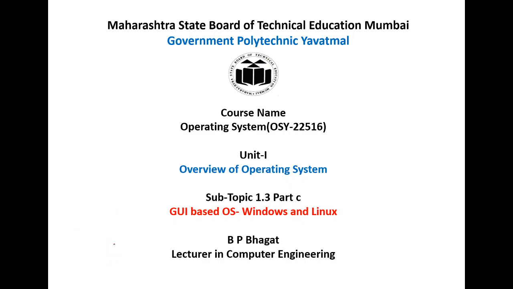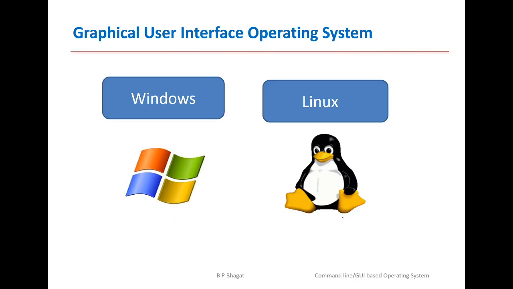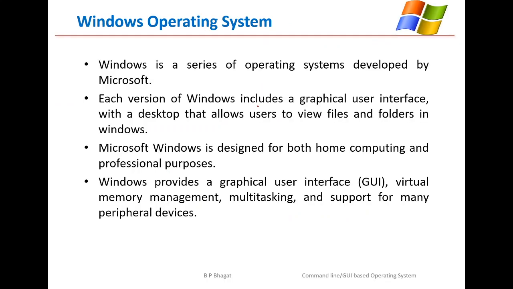Dear student, in this subtopic, we will discuss GUI-based operating systems, that is Windows and Linux, from unit number 1, overview of operating system. In the previous session, we discussed the command line interface, in which we covered MS-DOS and the Unix operating system. In this, we will discuss the graphical user interface operating systems, that is Windows and Linux. And these are the logos of Windows and Linux.